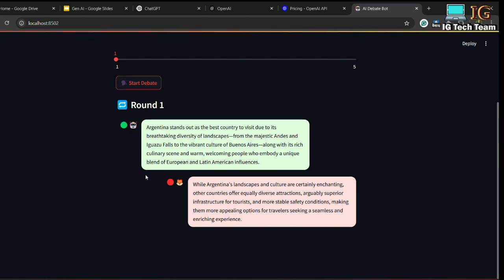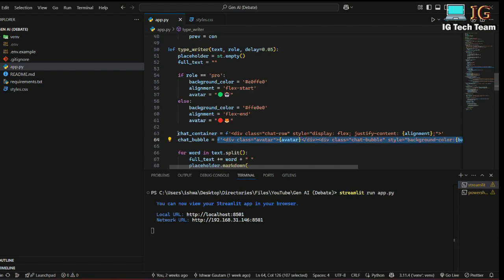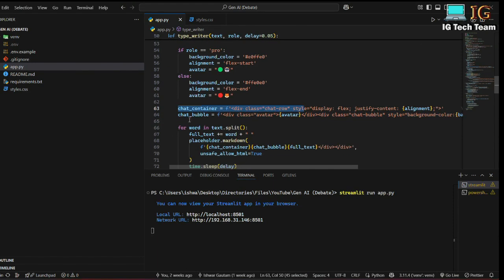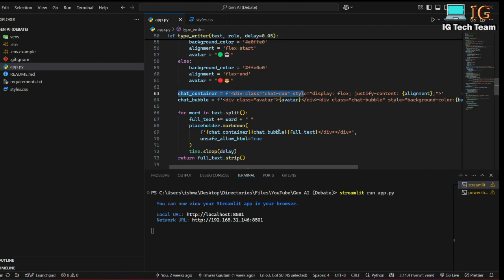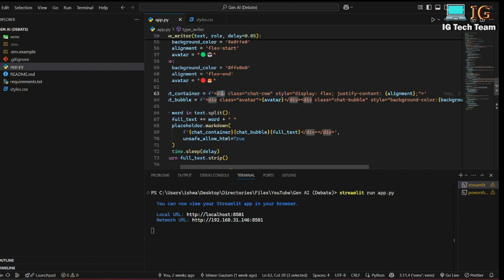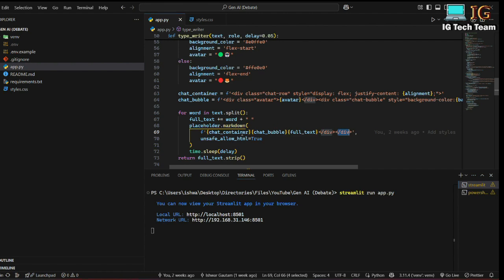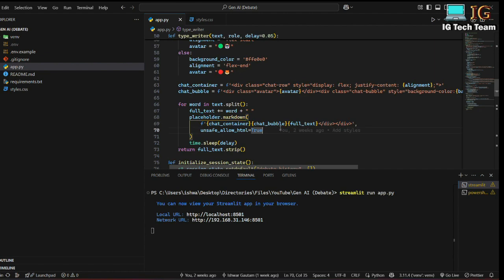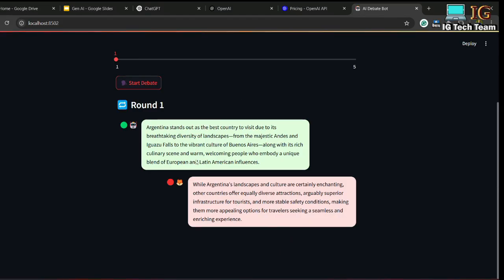So if you see here, this is the whole container, and this is the bubble, and in the bubble there is an avatar and there is text. This is what this code will do. So I have created a chat container and chat bubble, and I have passed the chat container and chat bubble here. You can clearly see I have opened a div here, but the closing tag of the div is here for both the chat container and chat bubble. So this is just HTML. I am using HTML in a different way, but this is pure HTML code, and I am passing this HTML code while generating the text in this full text. So you can see here, the output is on your screen.